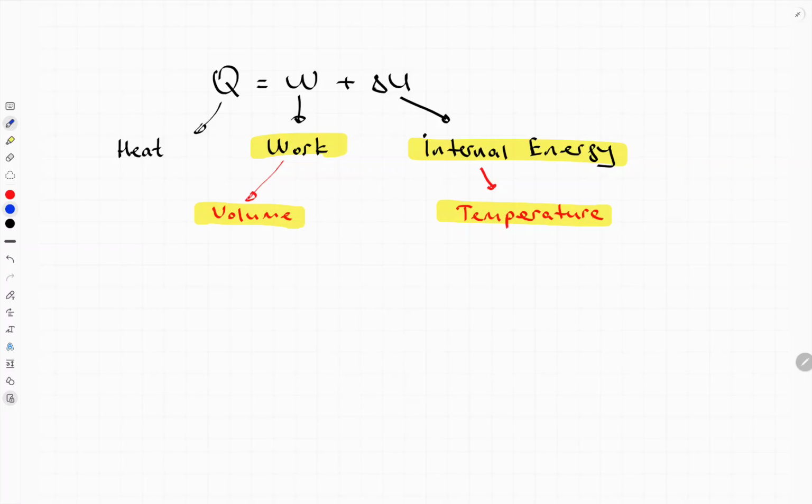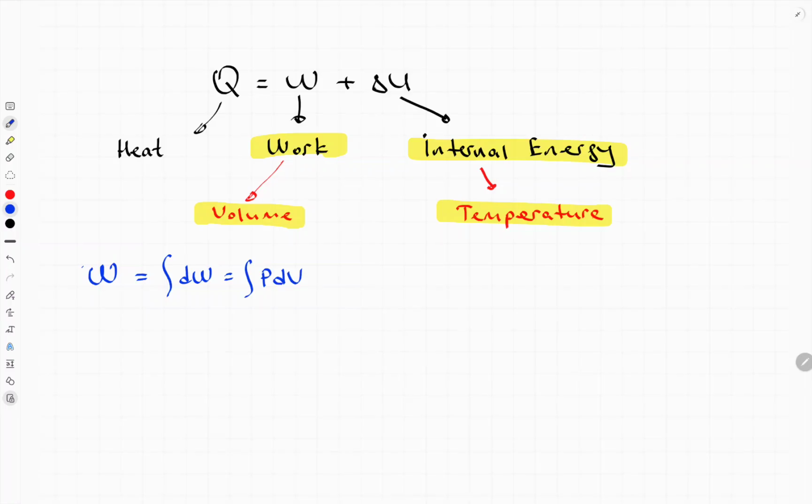So let's start with work. Work is actually equal to the integral of small work. And this δW, small work, basically for a small change, is equal to pressure times small change in volume, P dV. This is the main formula, the main equation for work.